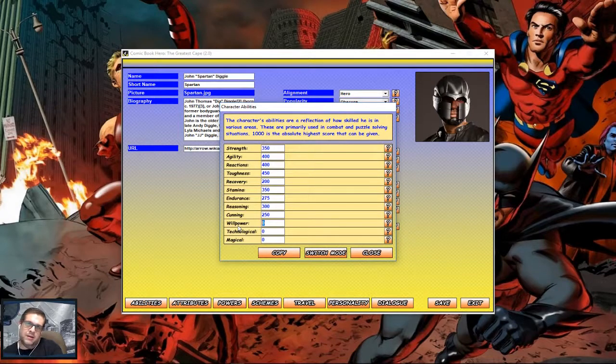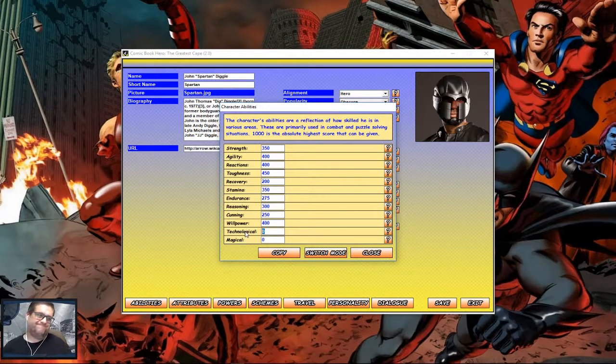Willpower. Well, he had a tough time on the show when he had to actually confront his brother who turned bad after he came back. He had a hard time dealing with the fact that he had to kill him, and he had a hard time doing it. I would say he has a pretty good willpower.